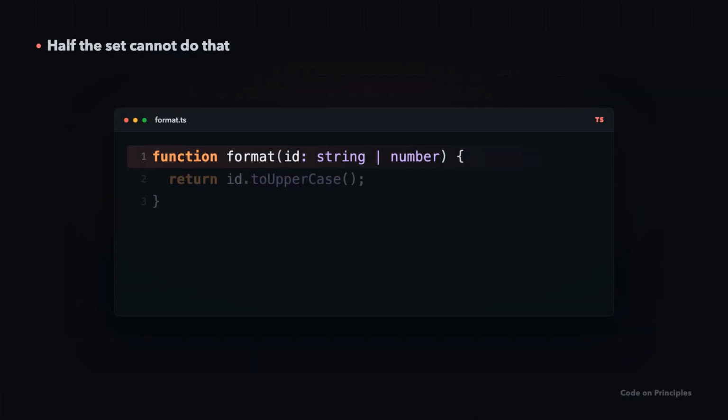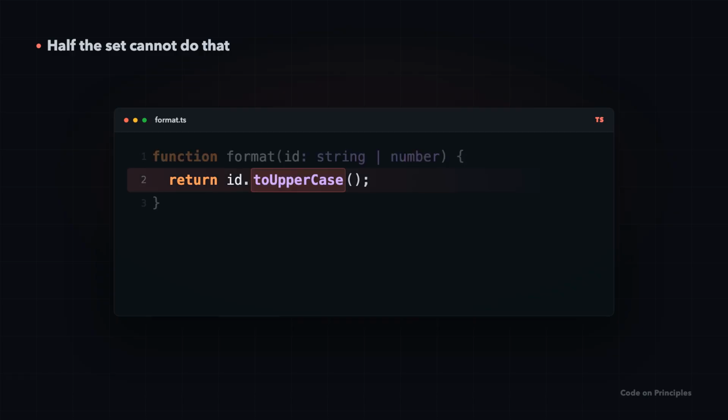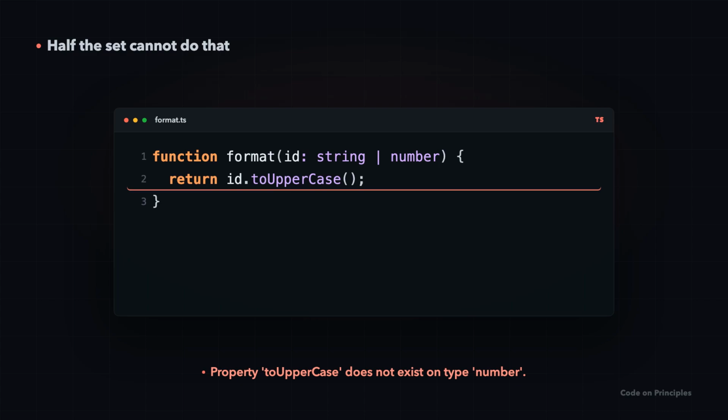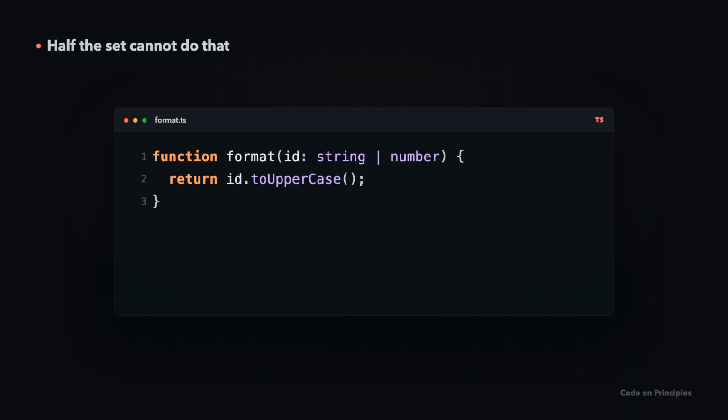Say a function takes a string or a number. Both are fine to receive. But then we call .toUpperCase(), and the checker stops us. Numbers do not have a toUpperCase. Half the set can do it, half cannot, so the whole call is unsafe. The fix is to shrink the set before we use it.